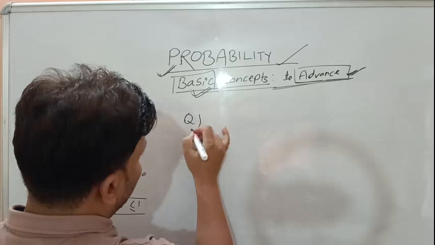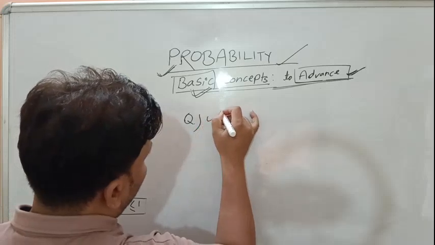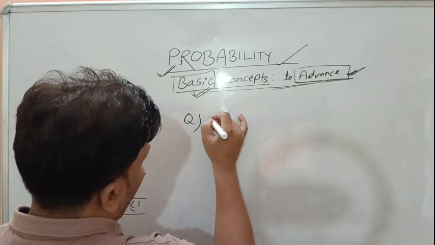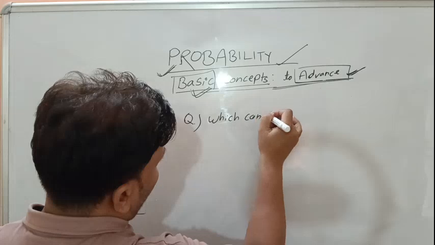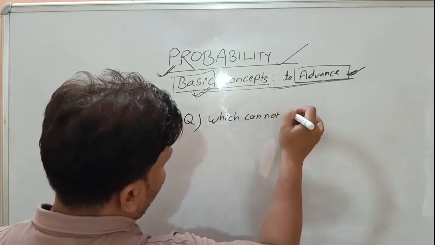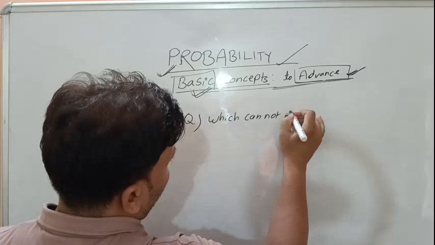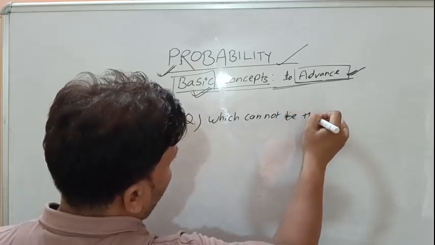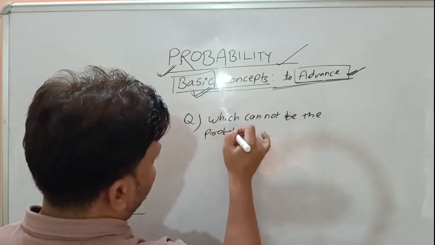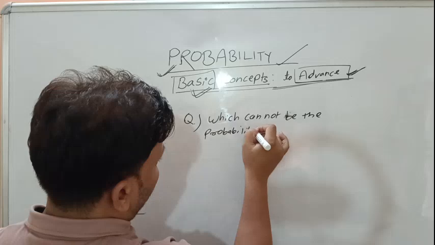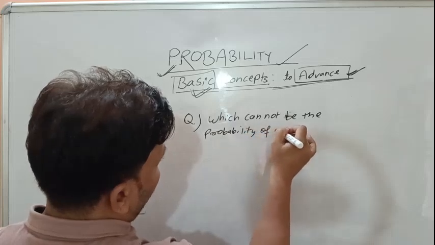There is a question: which of the following cannot be the probability of an event?